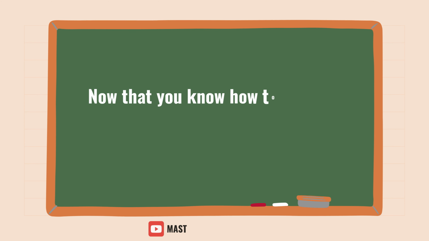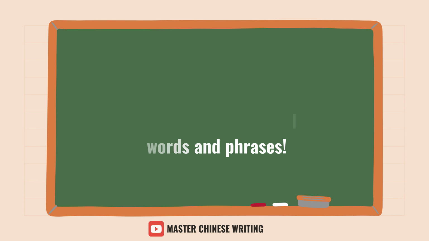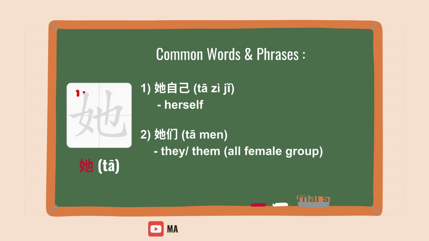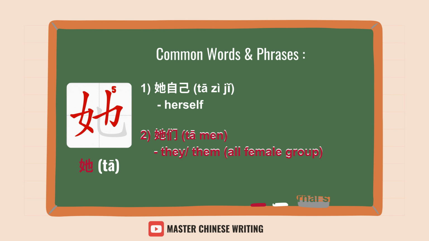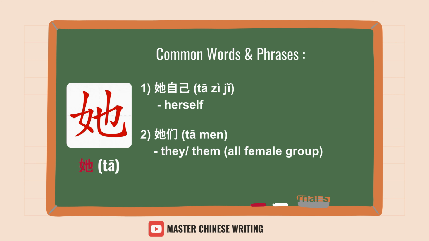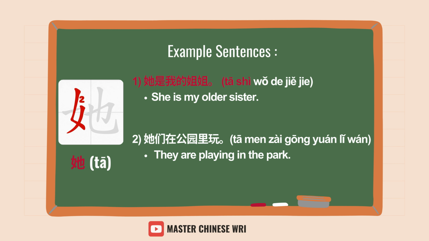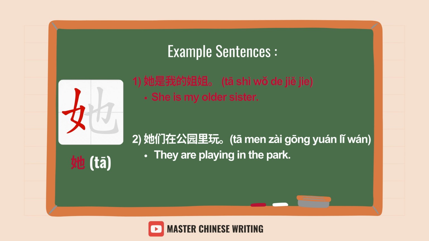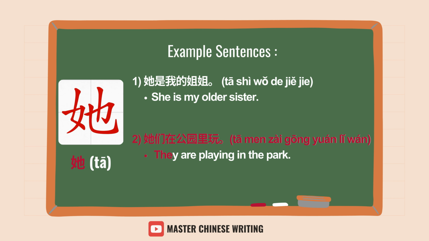Now that you know how to write 她, let's learn some useful words and phrases. Common words and phrases: 她自己, herself; 她们, they, them, all female group. Example sentences. 她是我的姐姐, She is my older sister. 她们在公园里玩, They are playing in the park.